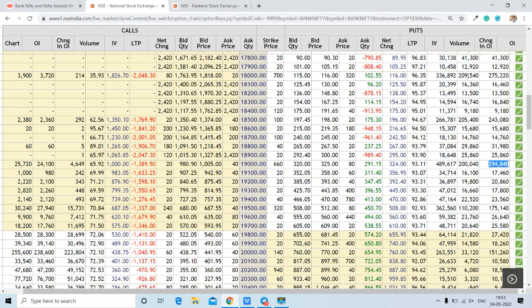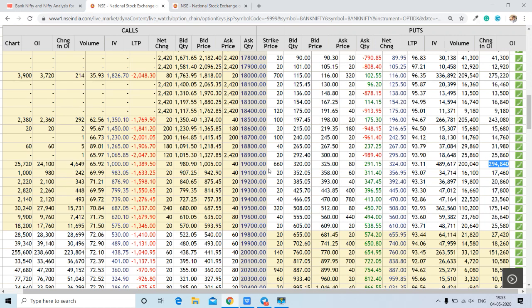Also if you see this change in OI at this level, this indicates significant addition in OI at the lower levels. So all these strikes will act as important levels for the Bank Nifty.